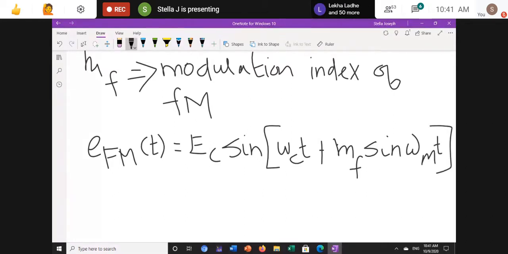Okay, so from this equation, what I am getting is the amplitude of the carrier.